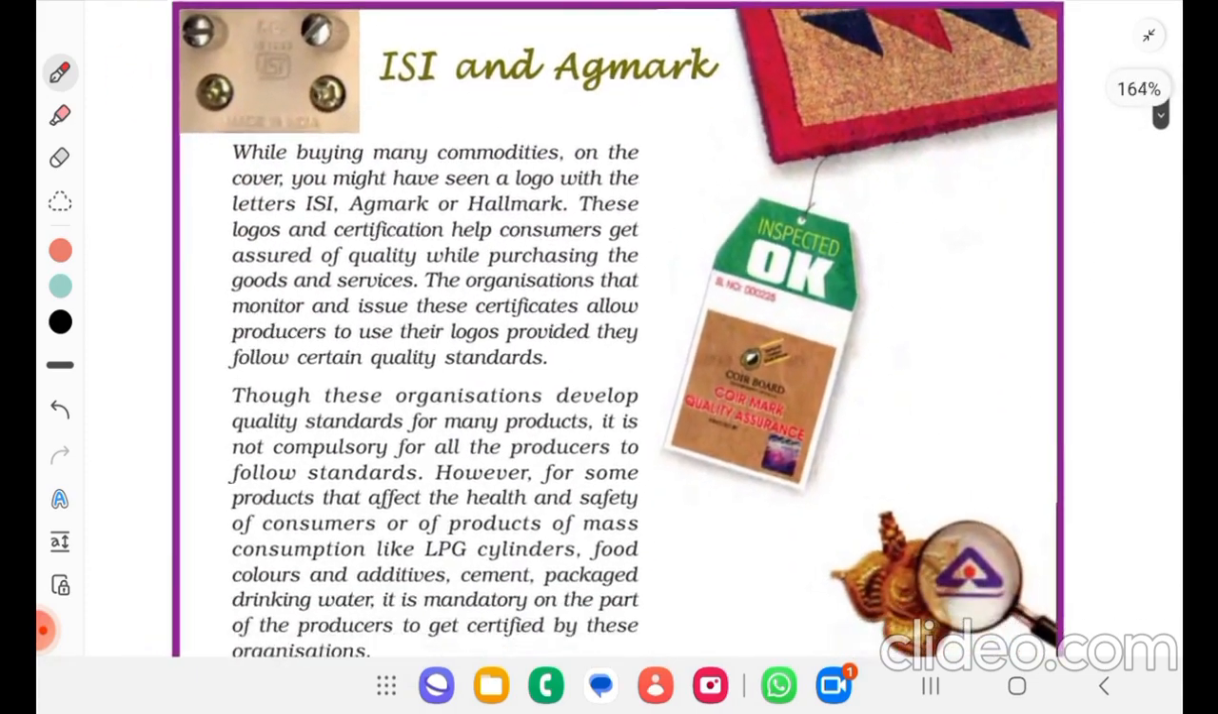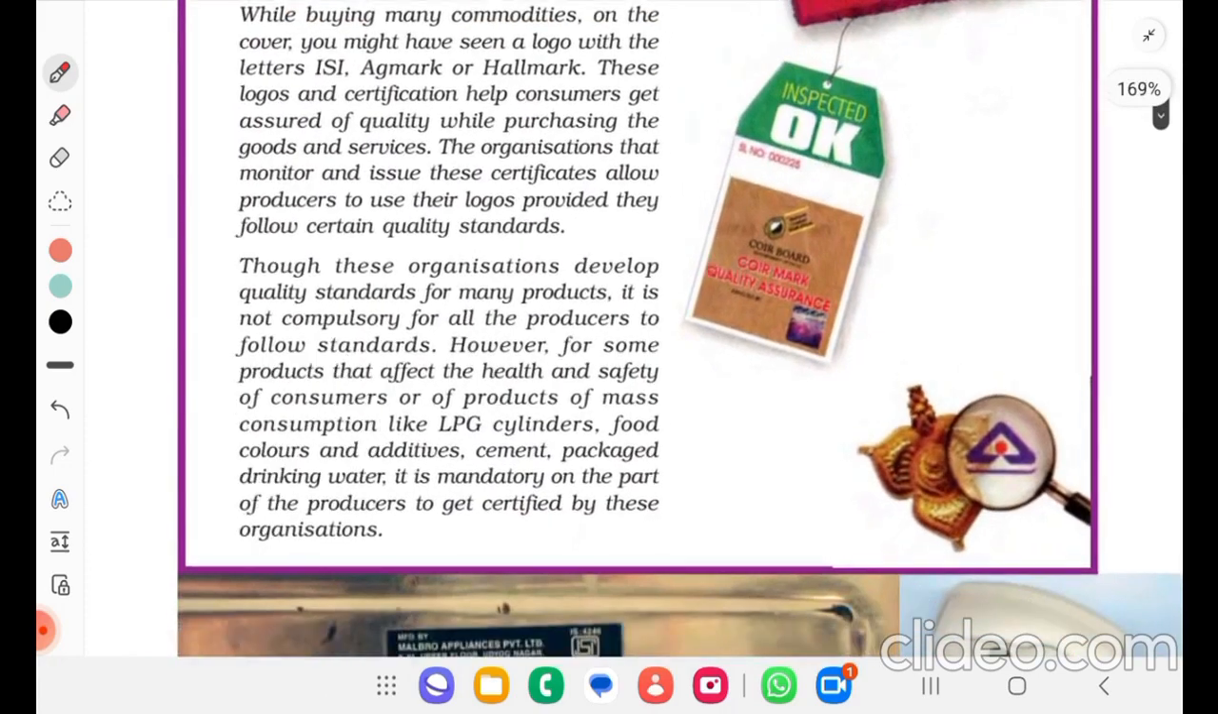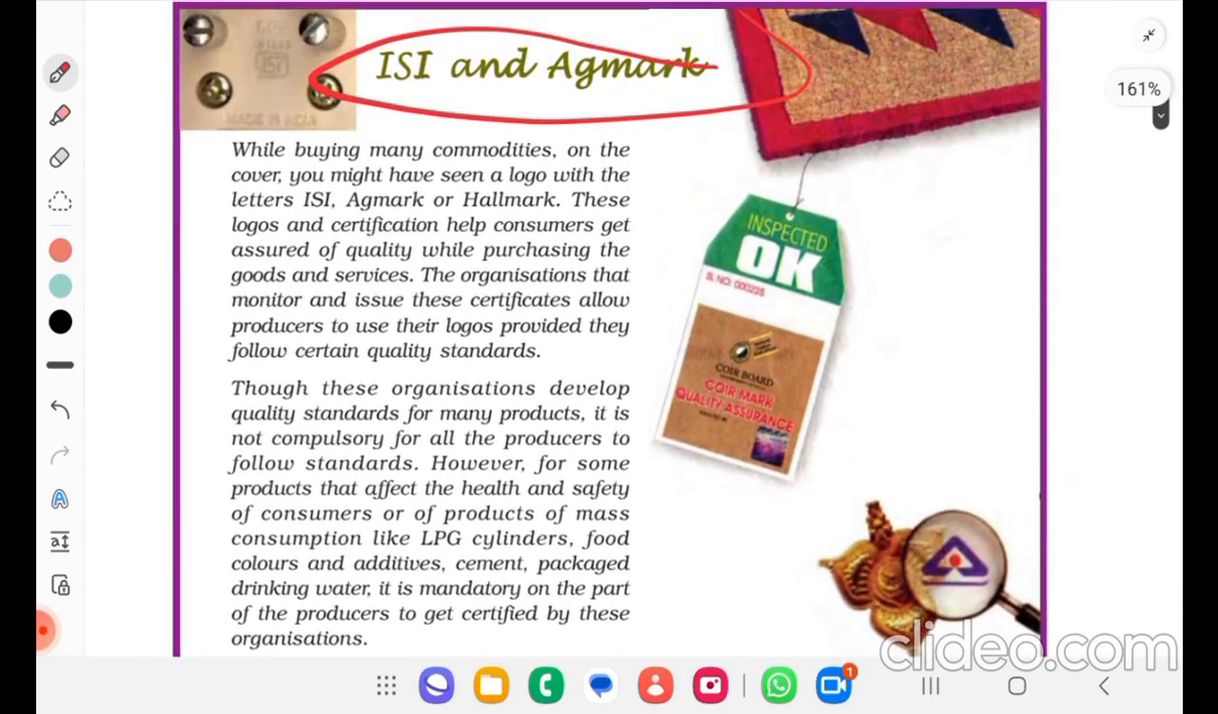ISI and AgMark. While buying many commodities, on the cover you might have seen a logo with the letters ISI, AgMark or Hallmark. These logos and certifications help consumers get assured of quality while purchasing goods and services. The organizations that monitor and issue these certificates allow producers to use their logos provided they follow certain quality standards.